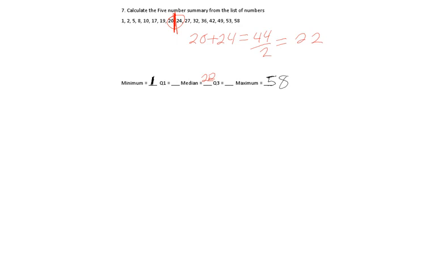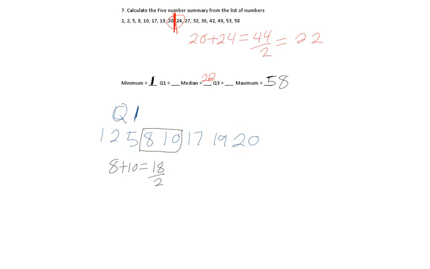Okay, but what about Q1 and Q3? Let's do this separately. Let's do Q1. You know how I cut this list in half? Q1 deals with the left side, so let me write the left side. 1, 2, 5, 8, 10, 17, 19, 20. Let's find the median of this list. Well, the median is between 8 and 10. So doing this, 8 plus 10 is 18. 18 divided by 2 is 9. So Q1 is just 9.